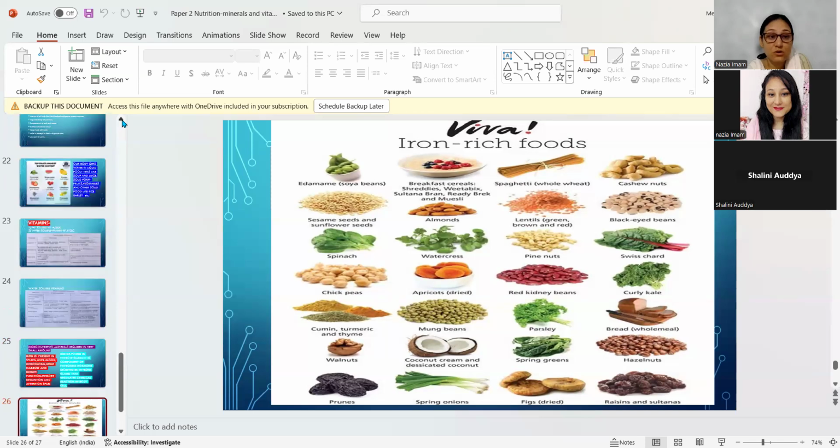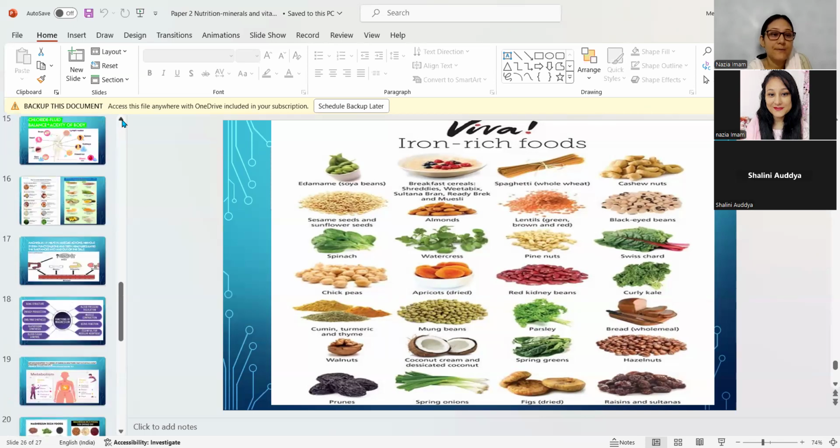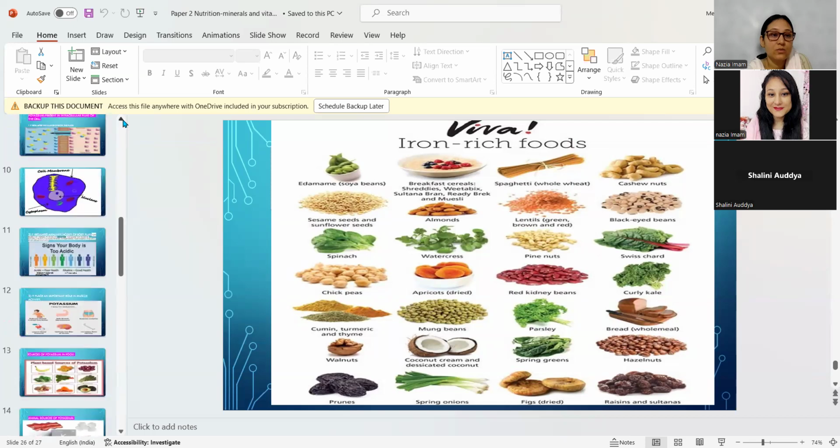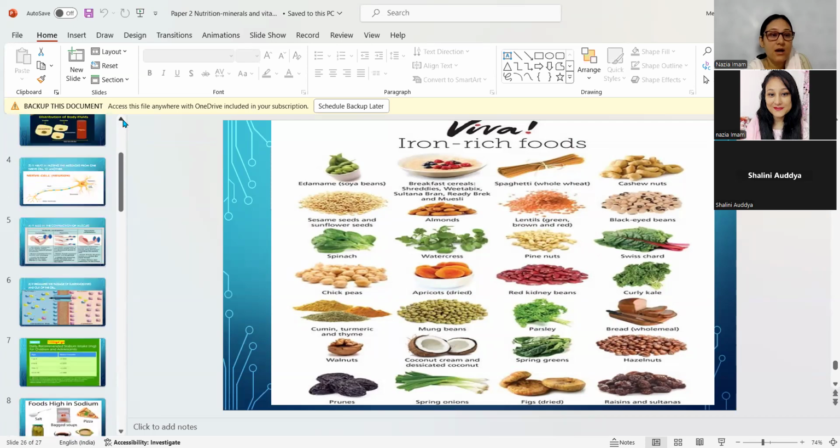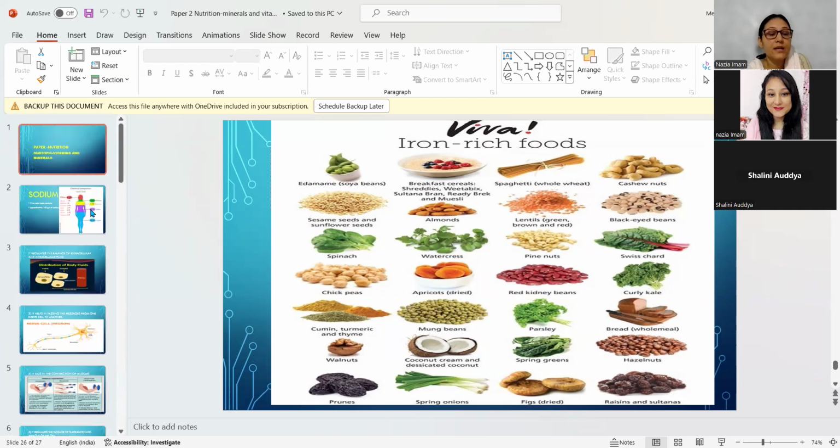Calcium is also present in sesame seed. So these are the things which I needed to explain.